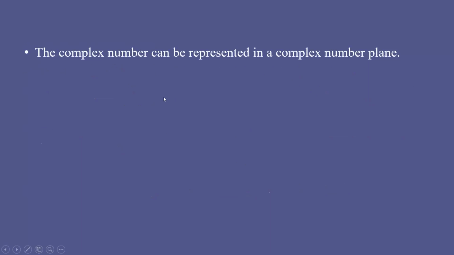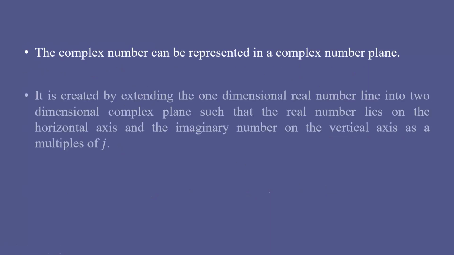This complex number can be represented in a complex number plane, and that complex number plane is also called an Argand diagram. Okay. So that Argand diagram or complex plane consists of a two-dimensional plane. One axis is the real axis and the perpendicular axis is the imaginary axis.